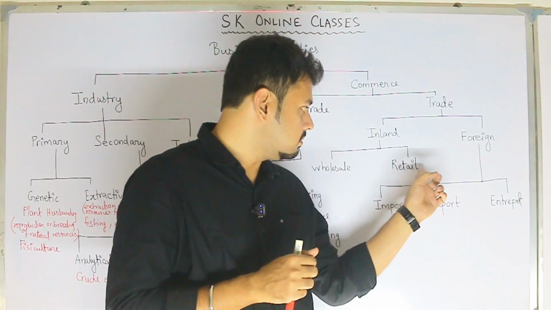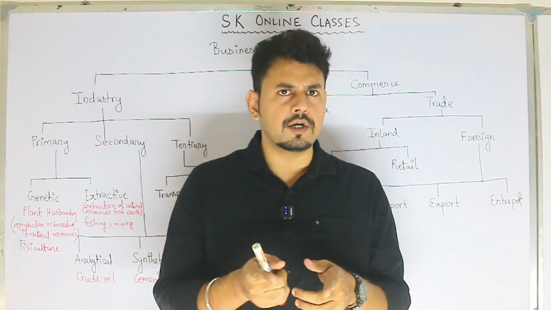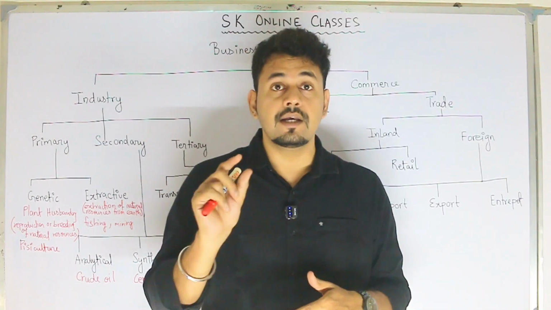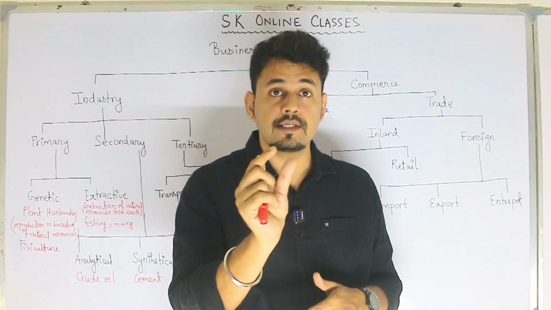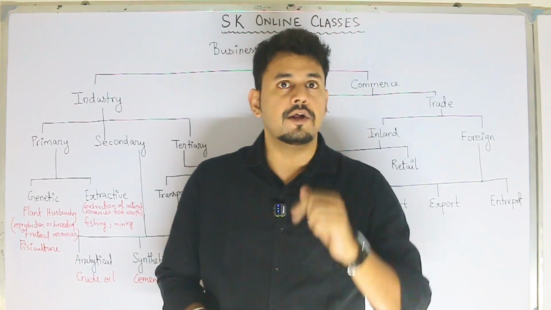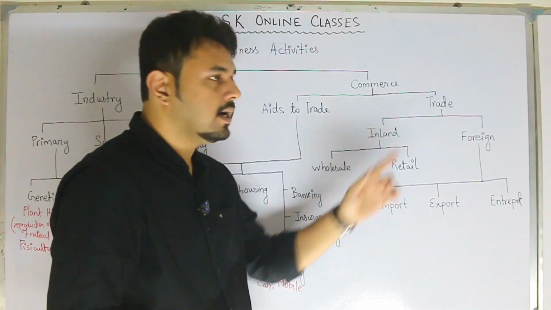So I repeat once again, retail trade is buying of goods in small quantities from the wholesalers and selling them to the consumers in smaller quantities. This is called retail trade, and the person engaged in such trade is called a retailer. So with this, inland trade gets over. Now we come to foreign trade.